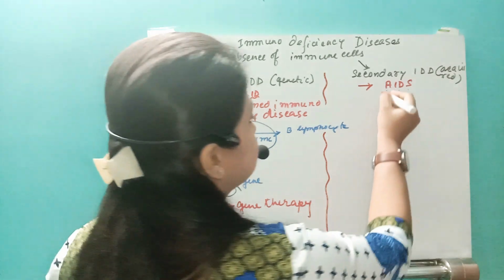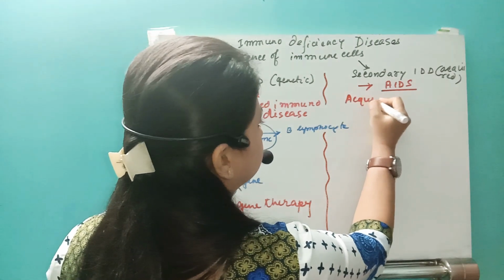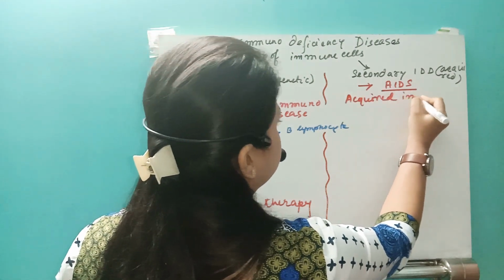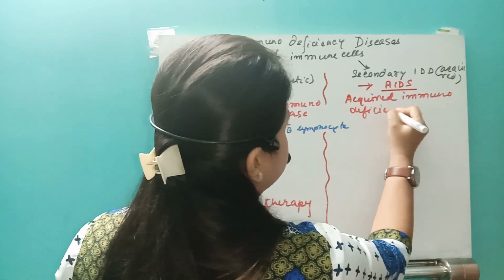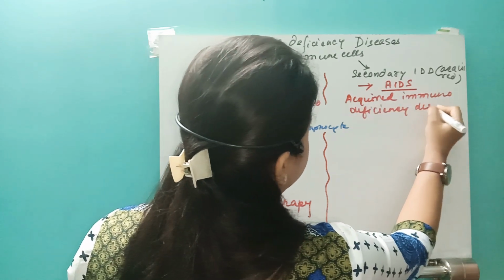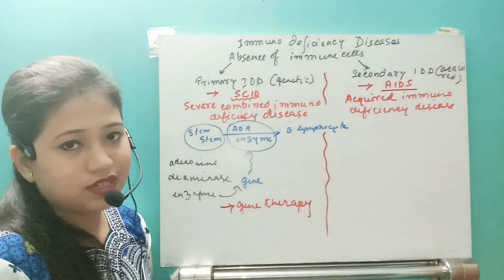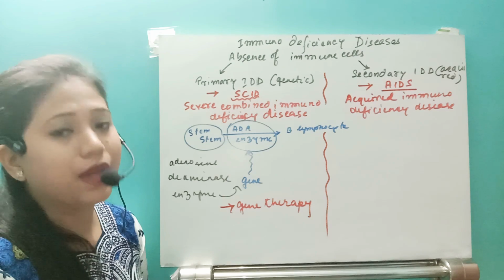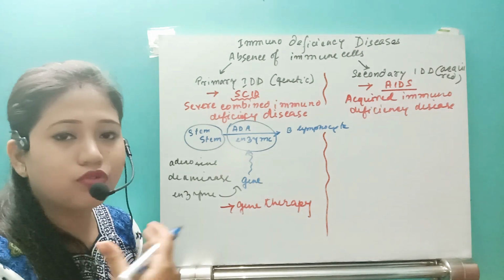One disease, that is AIDS, acquired immunodeficiency disease. Okay, so in this acquired immunodeficiency disease, there is a pathogen that actually enters due to any contact.